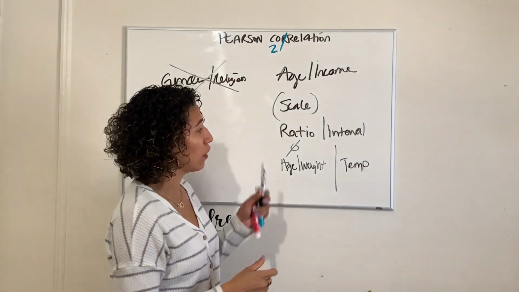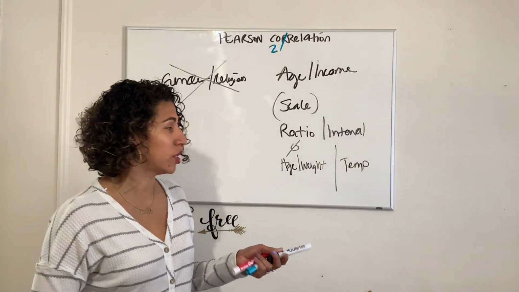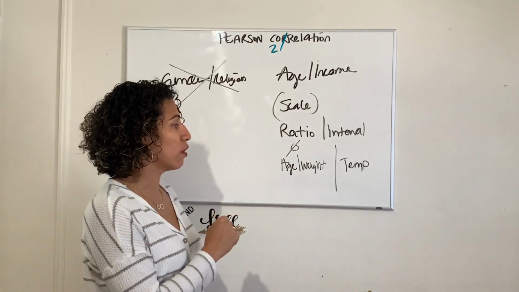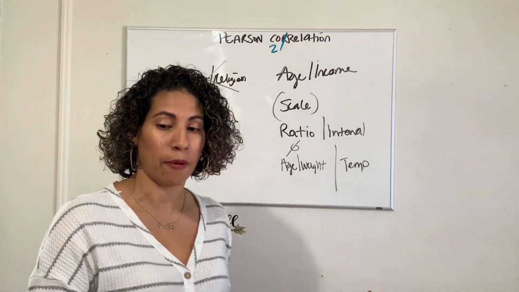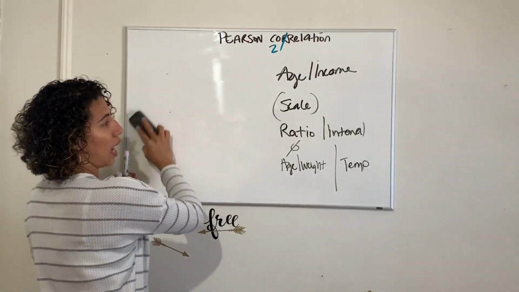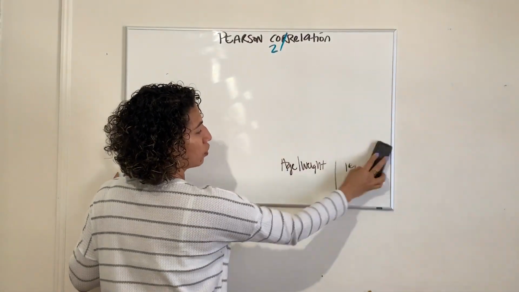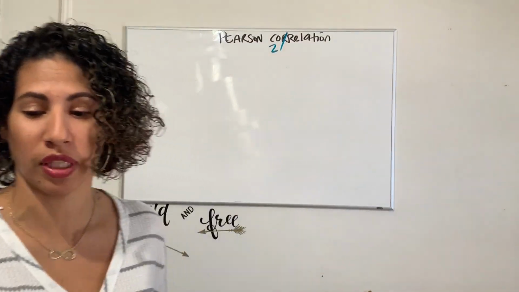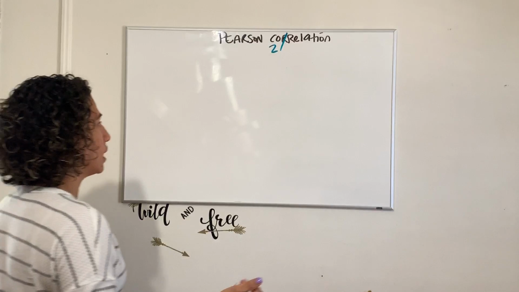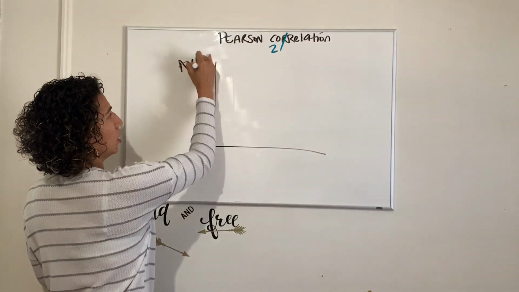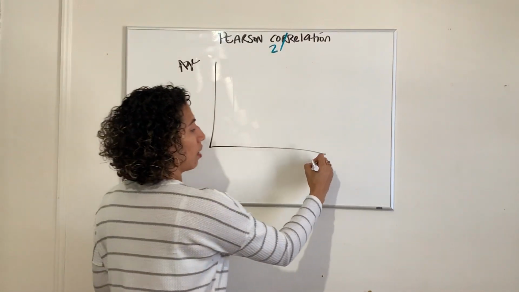So any type of data that you use to measure in a Pearson correlation has to be the relationship between only two variables that are ratio or interval data. So if we look at them, let's talk about what we need to actually look at the relationship between those two, and of course what type of relationship it's going to specifically measure. So let's think about we're going to measure something like your age and let's say your income.